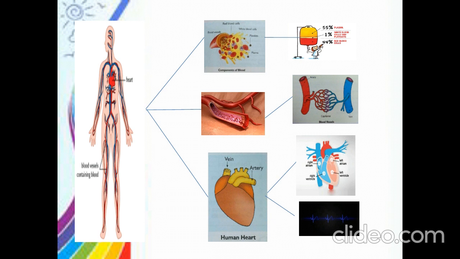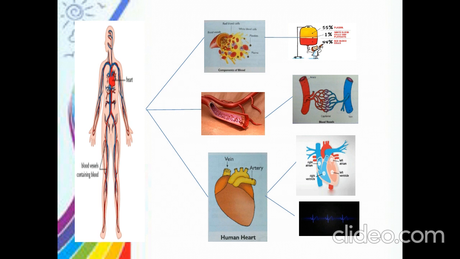Since it is a muscular organ, it expands and contracts like other muscles. It does not get tired, right? So the heart is divided into 4 sections or chambers: 2 sections on the left side and 2 sections on the right side. The pure blood from the heart will be pumped through the left side of the heart to all parts of the body, whereas the impure blood will be pumped from the right side of the heart to the lungs for its purification.